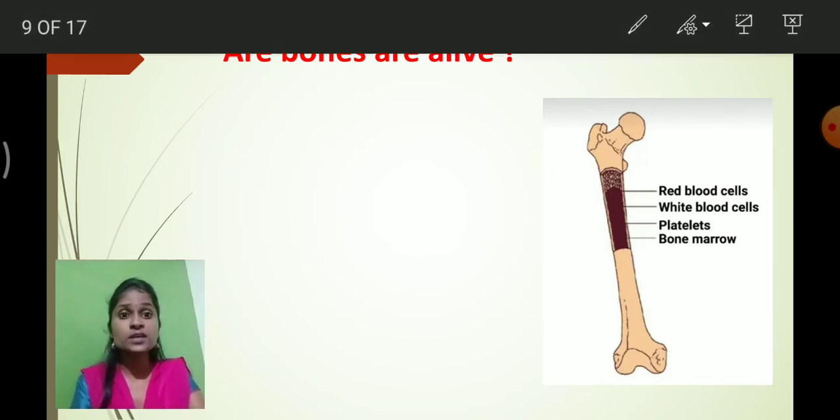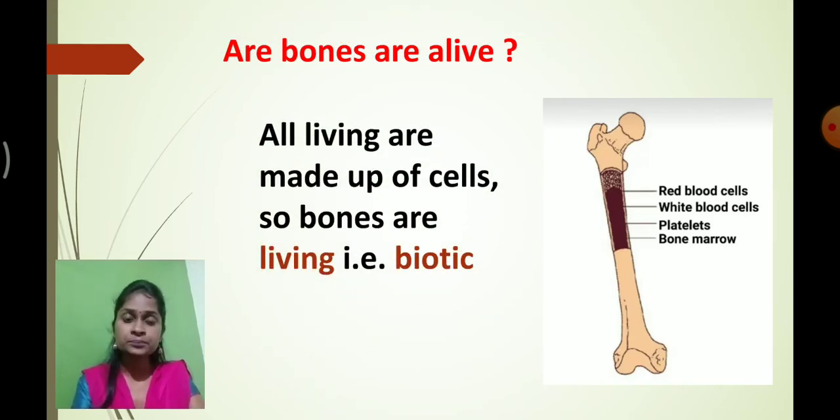Of course, bones are alive. Why are bones alive, students? Because as we have learned, all living organisms are made up of cells. Am I right? So if all living organisms are made up of cells, then of course bones are also made up of cells. There are many varieties of cells present inside the bone. Our body grows from childhood to adulthood, right? The growth of our body occurs because of the growth of the bone. So the growth of the bone tells us that bone cells are living.